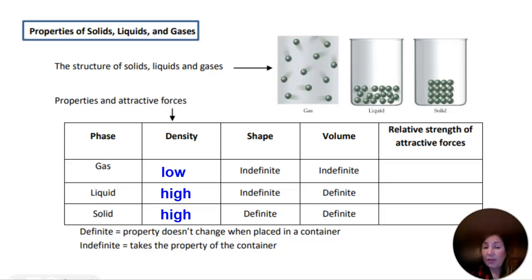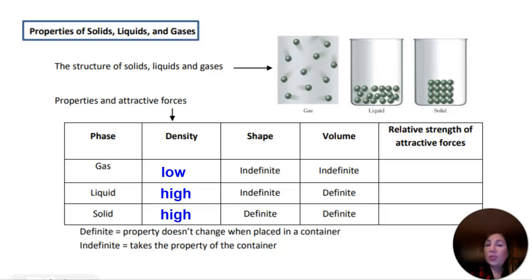Gases do not have a defined shape. They take on the shape of their container. So do liquids, but they won't take on the volume of their container. So liquids have an undefined shape, but they do have a defined volume. 100 milliliters is 100 milliliters, but you can pour it into a tall, narrow cylinder, or you can pour it into a wide, stout beaker. So it has an indefinite shape, but it does have a defined volume. And solids have defined shapes and volumes.